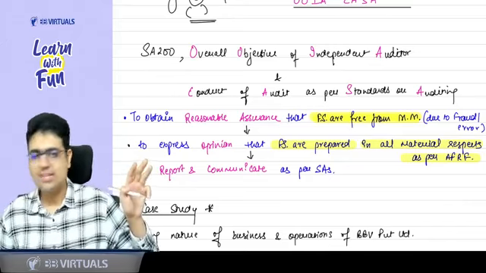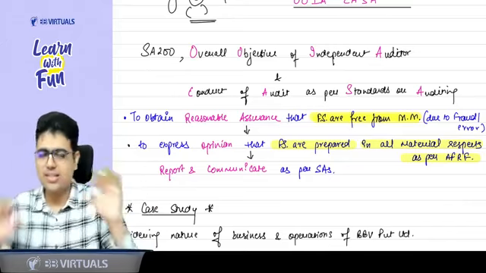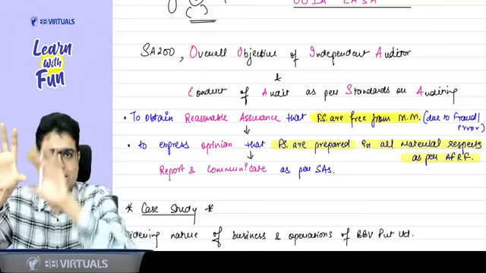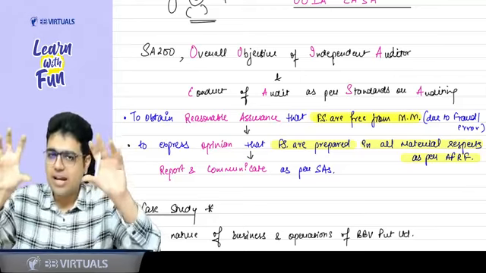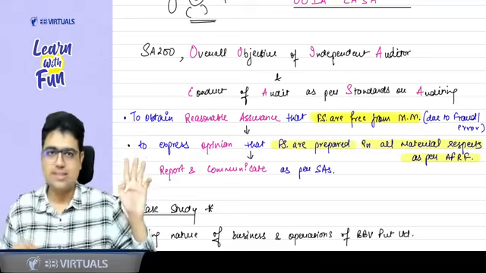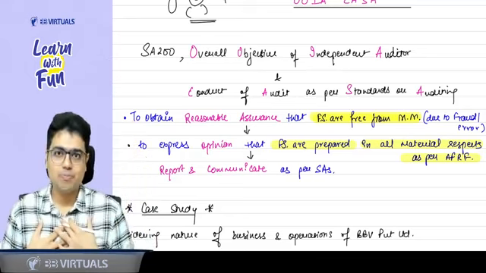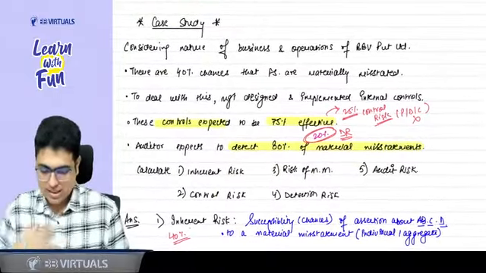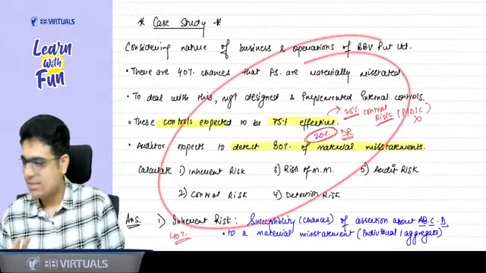So this is a 3-step process. You get the reasonable assurance, there is no material misstatement. You frame your opinion that financial statements are prepared as per the applicable FRF, and once you have framed your opinion, lastly you report and communicate as per SAs. Is this basic clear to you? Deal done? Done, sir.